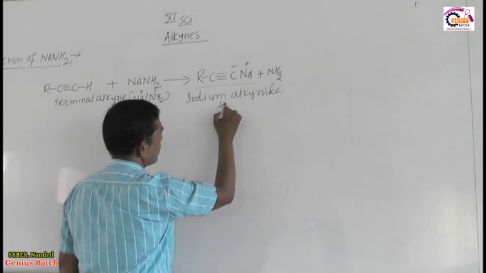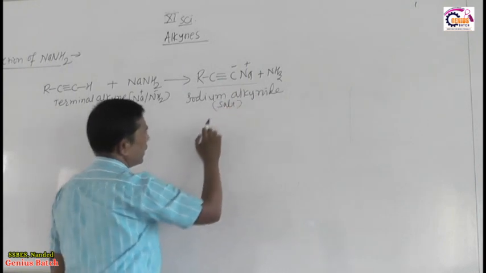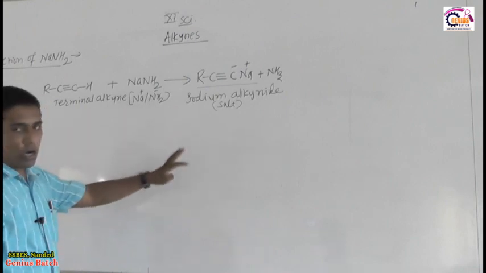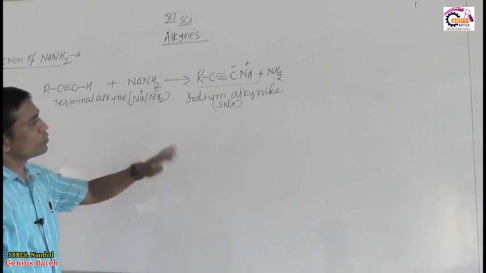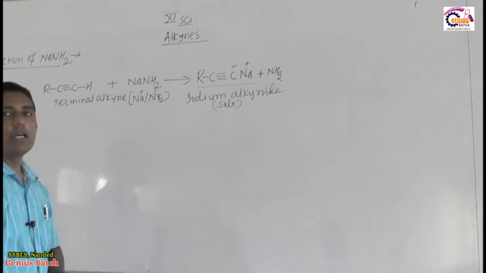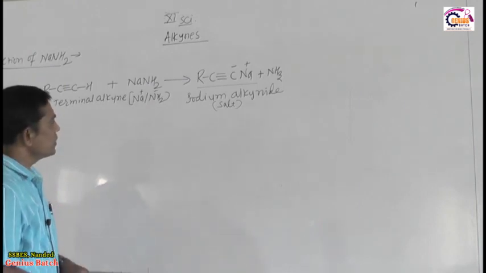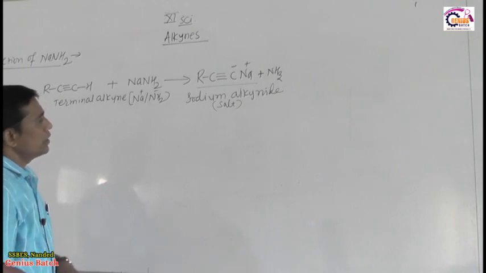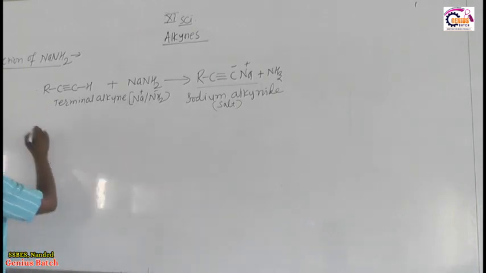So, what it indicates is that H plus is replaced by Na plus, therefore formation of salt takes place. The reaction in which acid reacts with base to form salt, or acid reacts with base to form salt and water, is called neutralization. On that basis it suggests that terminal alkynes are acidic in nature. The same we prove on the basis of an example.